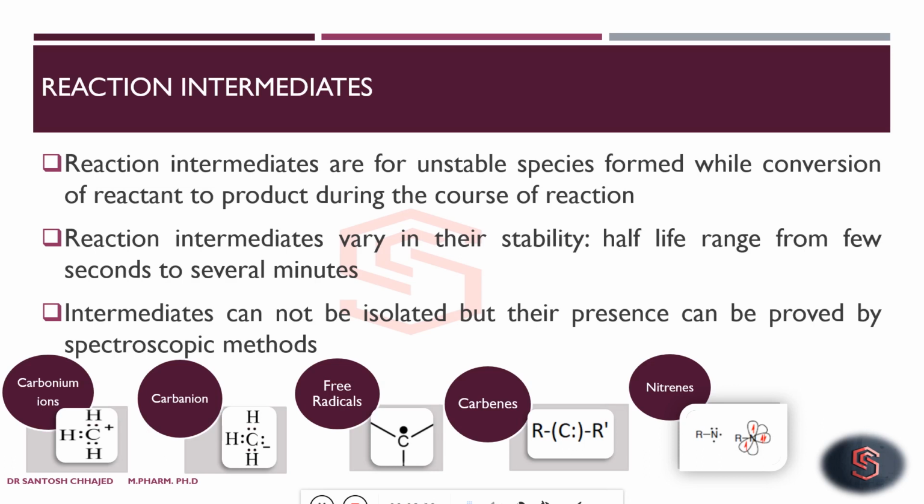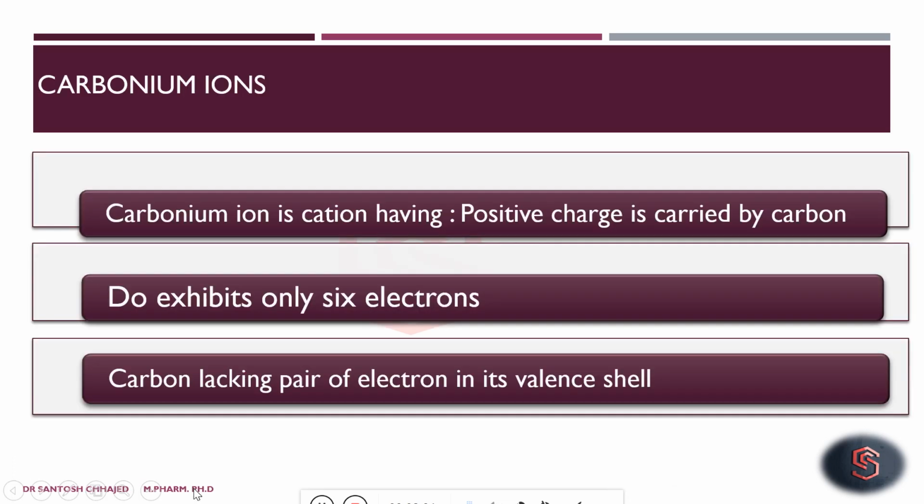And lastly, structurally similar intermediates are there, that is carbenes and nitrenes. So we will proceed to understand intermediates, and we will start with the very first, that is carbonium ions.